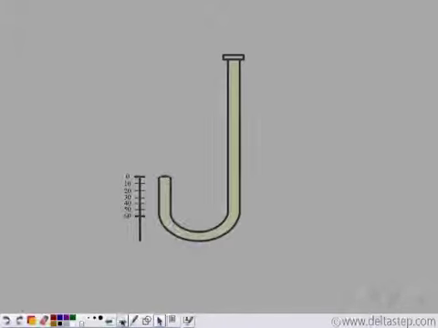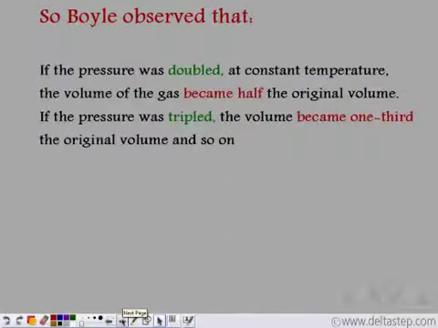So he concluded that the entire experiment which Boyle had performed was at a constant temperature. And he was able to observe that when the pressure was doubled, the volume of the gas became half the original volume, and as the pressure was tripled, the volume became 1/3 the original volume.